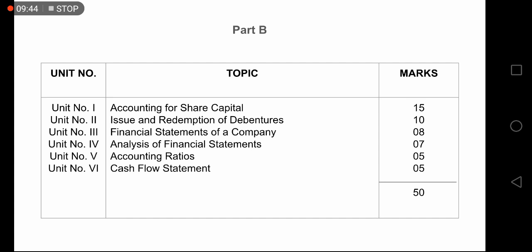That means Part A and Part B together contain 100 marks. So now it is your intellect, your idea how you are going to focus on each and every chapter. The motive of this blueprint was only to assure you of what things you are going to study, what kind of marks they carry, and what I am going to cover in the entire session. Okay, that's it for today. Thank you everyone.